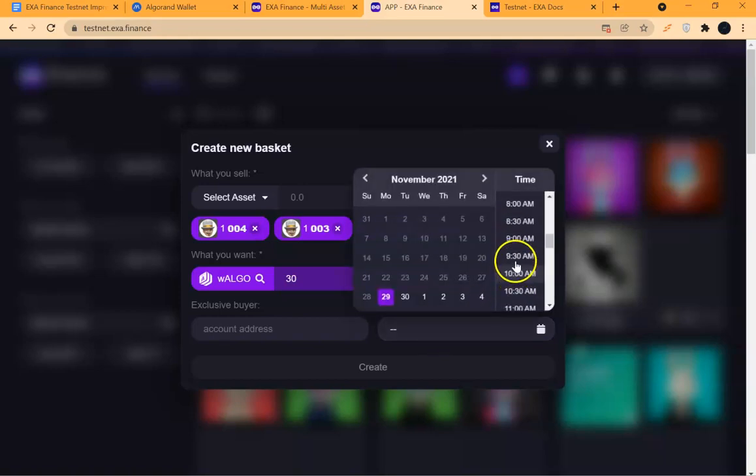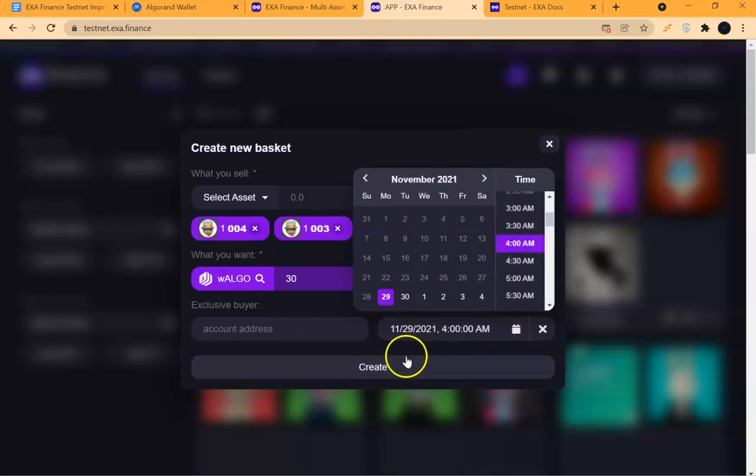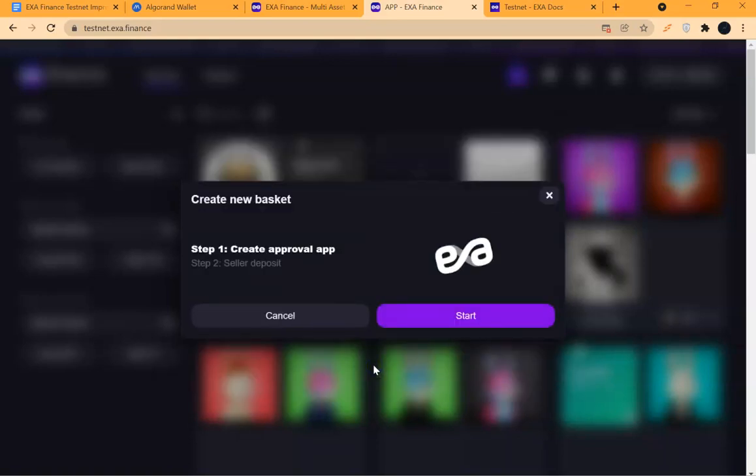I have the flexibility of choosing which time. Say I want it to end in the next few hours. It keeps this date and then puts the hour there, or I can say I want it next day, next 2 days, next 3 days, next 4 days. I have the flexibility of switching to next month and all. So it is for you to play around with. Let me just leave it at next few hours. Then create.